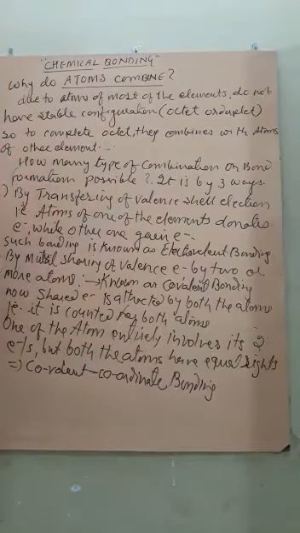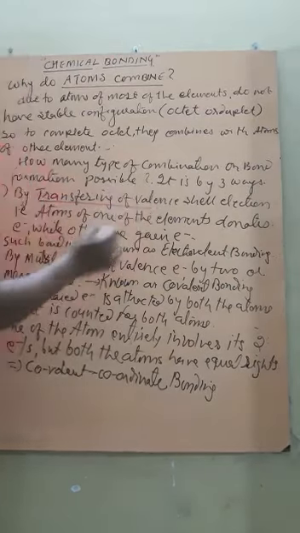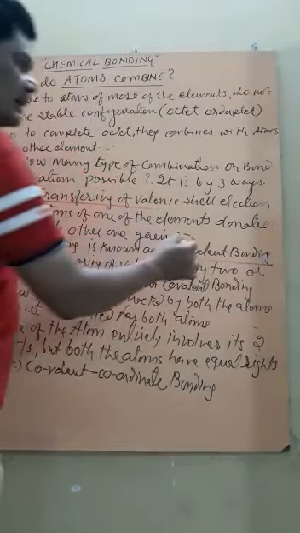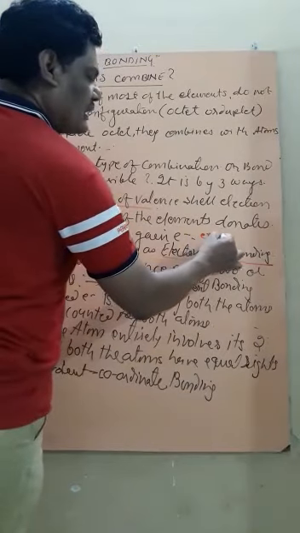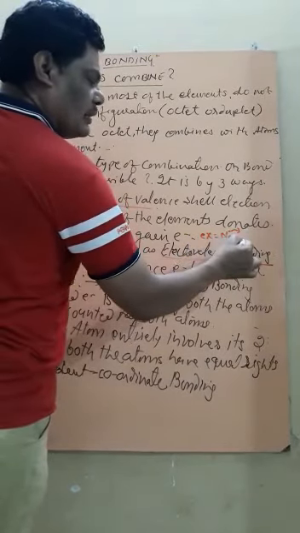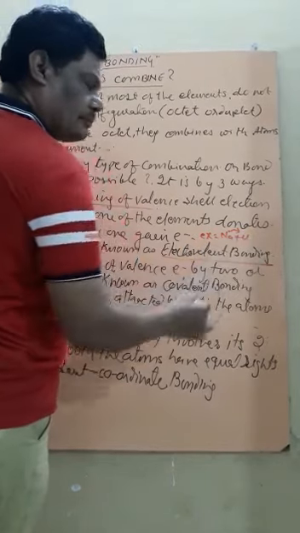Now let's discuss some very simple examples. By transferring of valence shell electron, this type of bonding is known as electrovalent bonding. Can you suggest an example? Na donates its one electron to Cl.